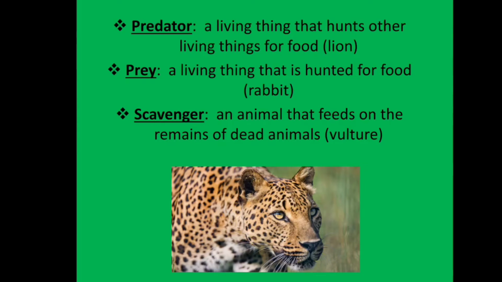Then what is predator? A living thing that hunts other living things for food is called a predator. Example, lion. Then what is prey? A living thing that is hunted for food is called prey. Example, rabbit. Then what are scavengers? An animal that feeds on the remains of dead animals is called a scavenger. Example is vulture.